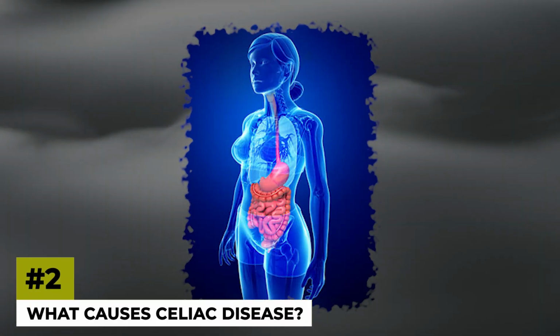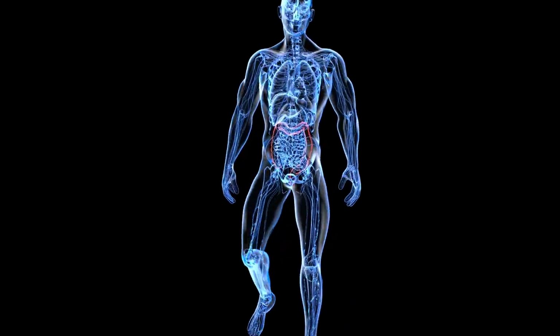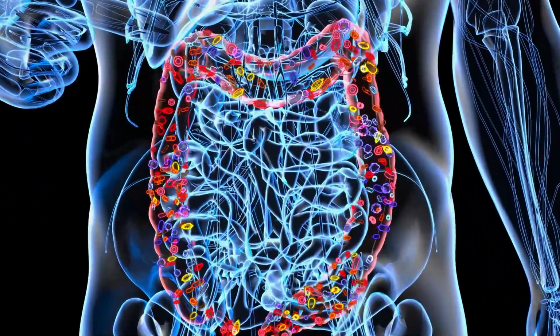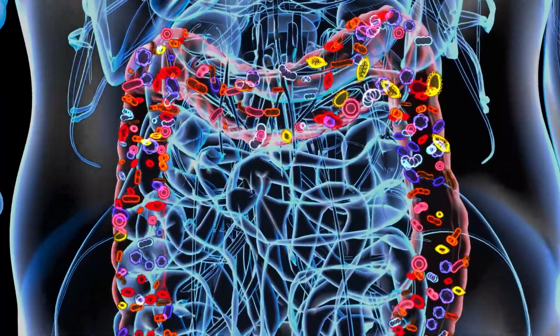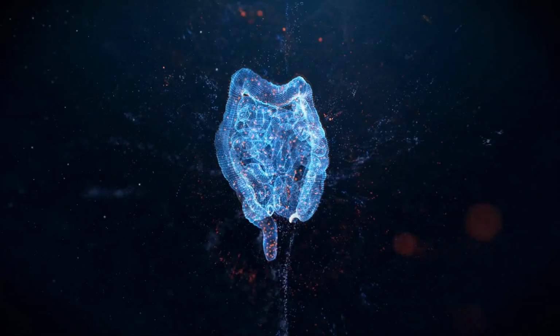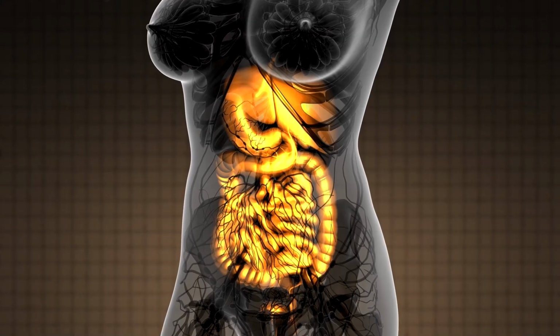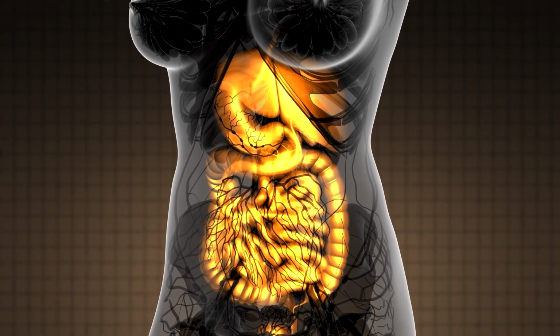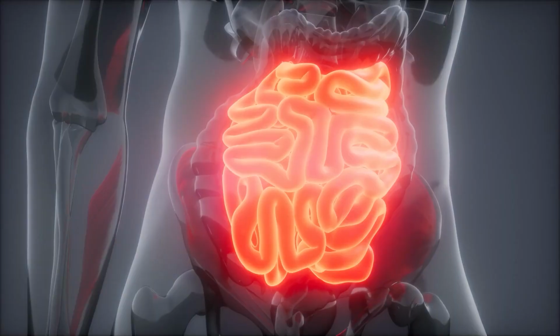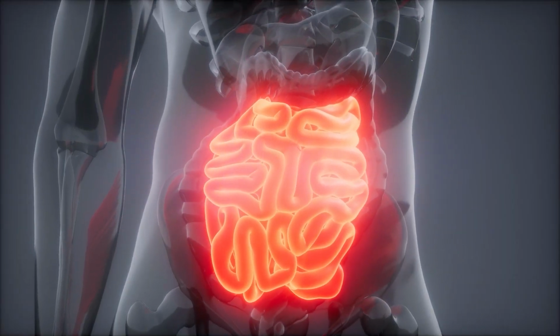What causes celiac disease? Genetics. Genes are known to play a significant role in determining an individual's susceptibility to celiac disease. Specifically, certain genes within the human leukocyte antigen (HLA) system have been found to be strongly associated with an increased risk of developing celiac disease.